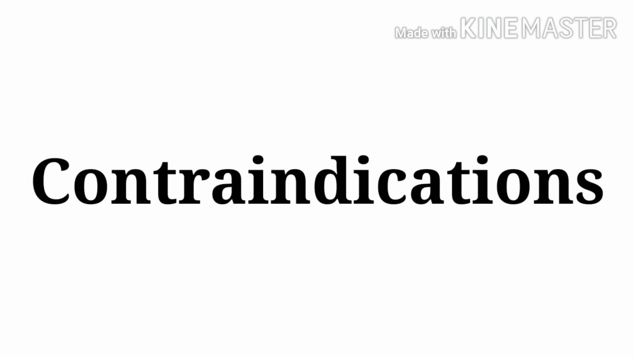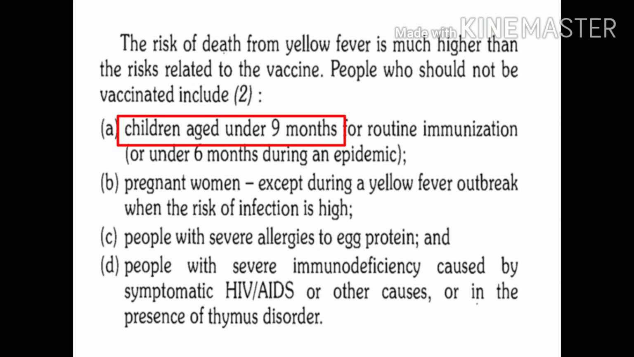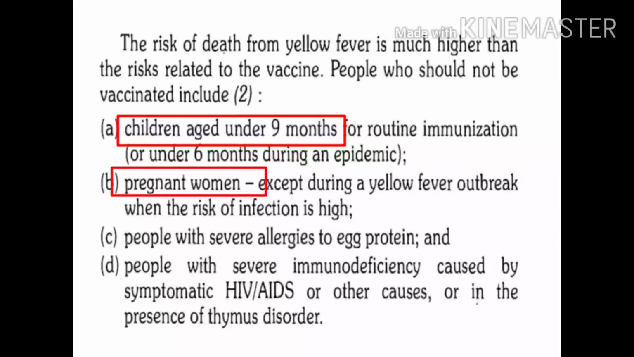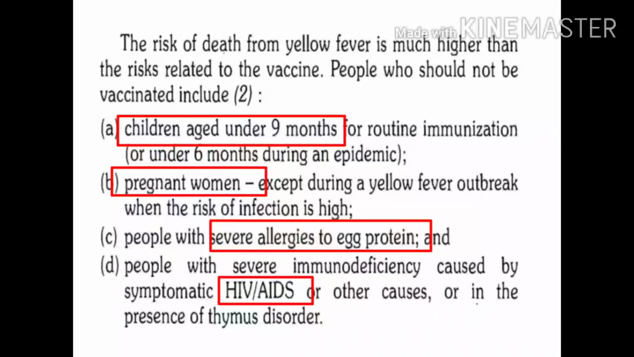What are contraindications for this vaccine? It should not be given to children below the age of 9 months, or during an epidemic, 6 months. This vaccine should not be given to pregnant women, to persons having allergy to egg proteins, to AIDS patients, or to persons with thymus disorders. These are a few contraindications to yellow fever vaccination.